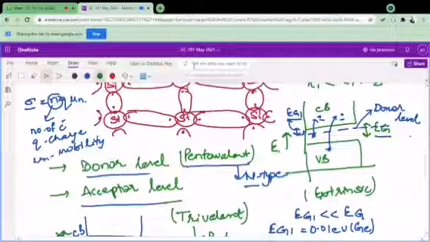So I will stop here. Any doubts related to this concept of p-type and n-type semiconductors?